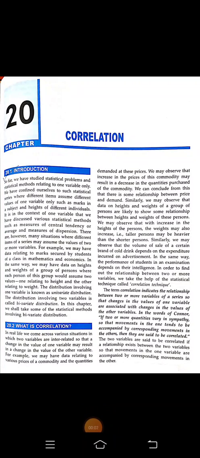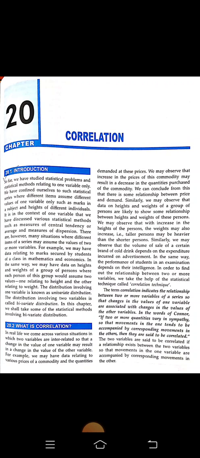Let's begin with chapter number 20 from our economics book of grade 11, and the name of the chapter is correlation. So, what is the meaning of the word correlation? The term correlation indicates the relationship between two or more variables of a series so that changes in the values of one variable are associated with changes in the values of the other variables.